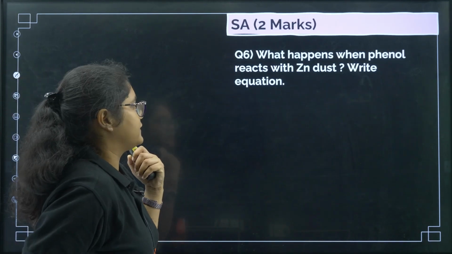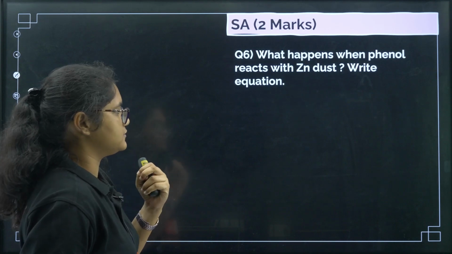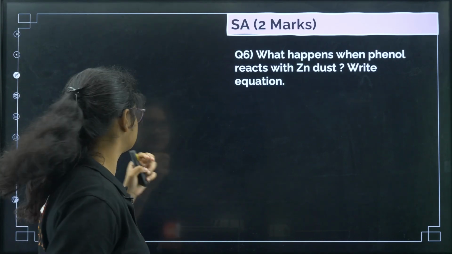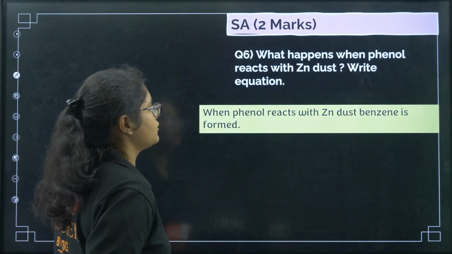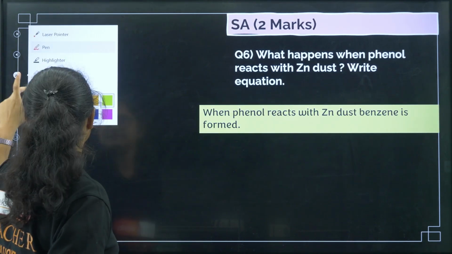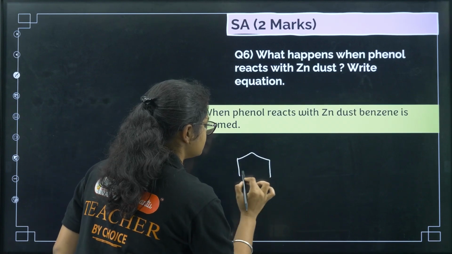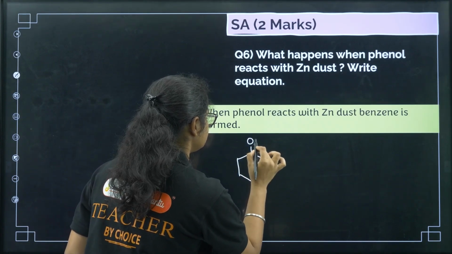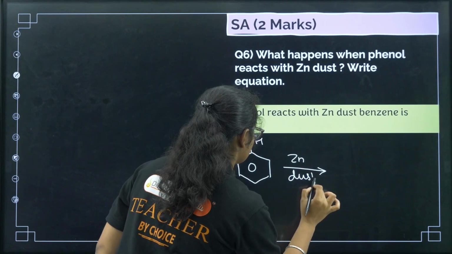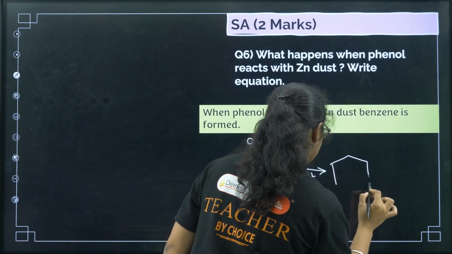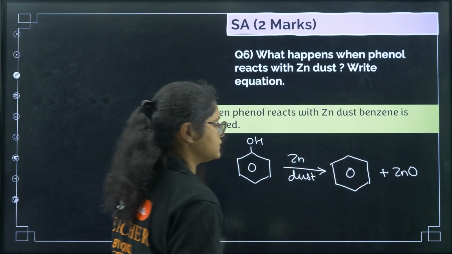Okay, next, what happens when phenol reacts with zinc dust? Write the reaction. So when phenol reacts with zinc dust, what is formed? Benzene is formed. Now if you want to write the reaction, phenol with zinc dust will give you benzene plus zinc oxide.